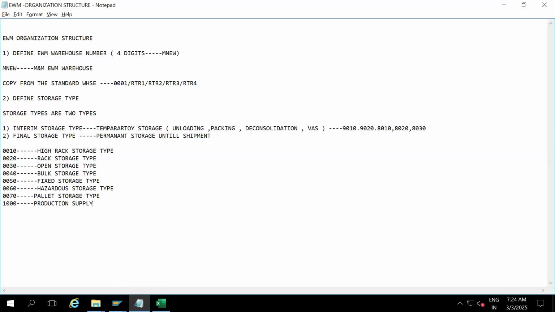So these are the standard storage types given by SAP for final storage.